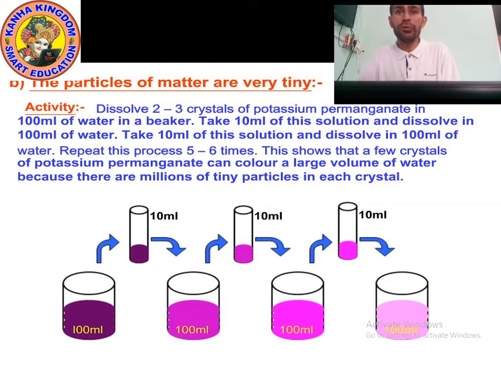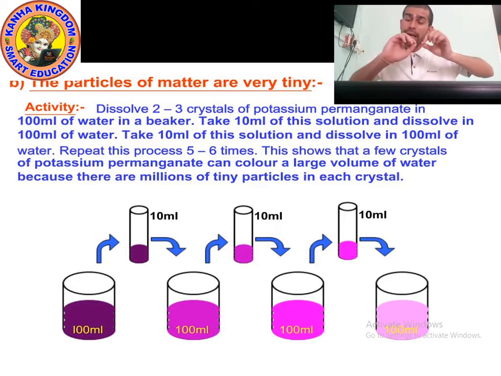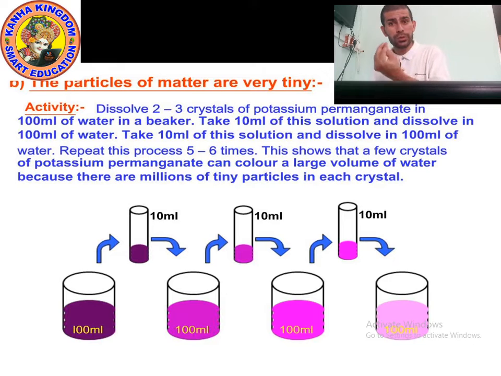So what will you see? This shows that a few crystals of potassium permanganate can color a large volume of water. You will see that the color is changing. The color is slowly decreasing. Why? Because the crystals are made up of particles. The crystals of potassium permanganate are made up of particles. They continue dividing. That's why the color will slowly disappear.